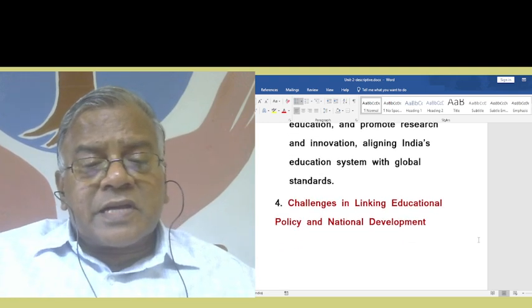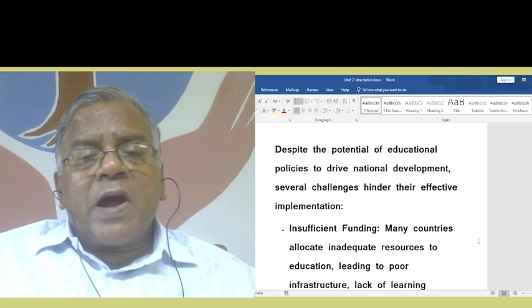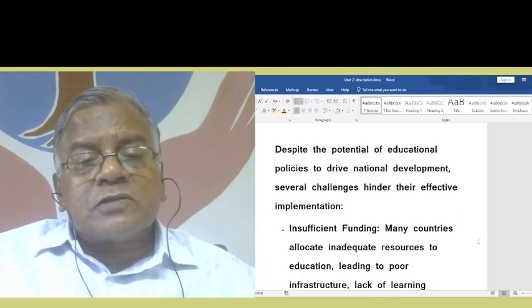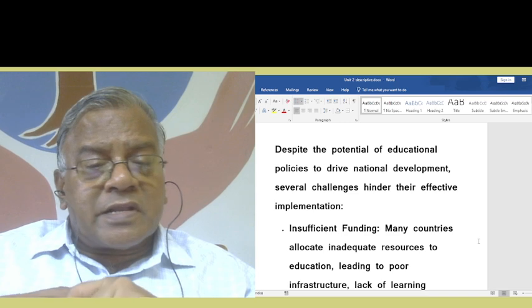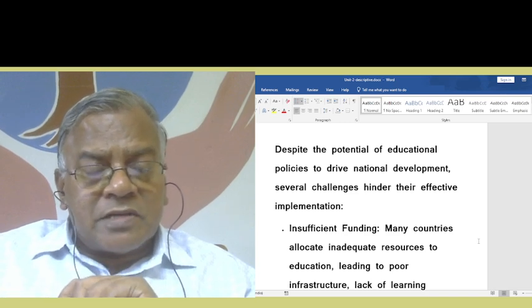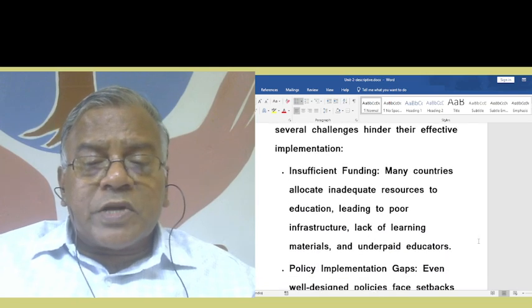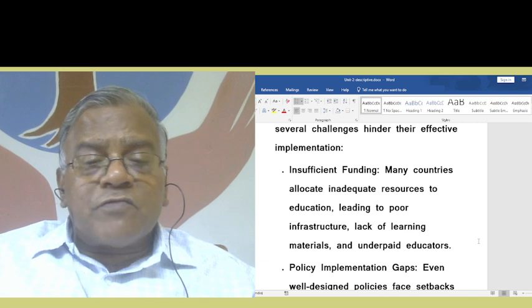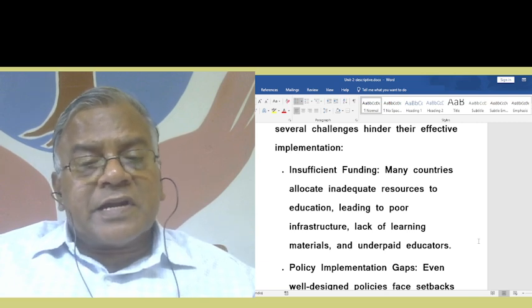Challenges in linking educational policy and national development, another important point. Despite the potential of educational policies to drive national development, several challenges hinder their effective implementation. Insufficient funding. Many countries allocate inadequate resources to education, leading to poor infrastructure, lack of learning materials, and underpaid educators.